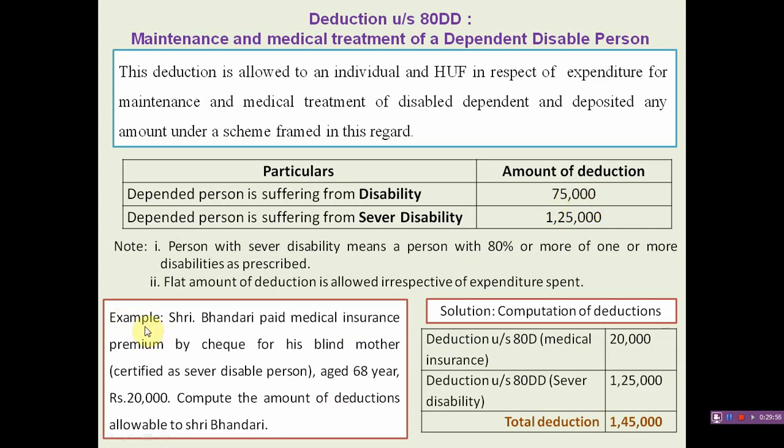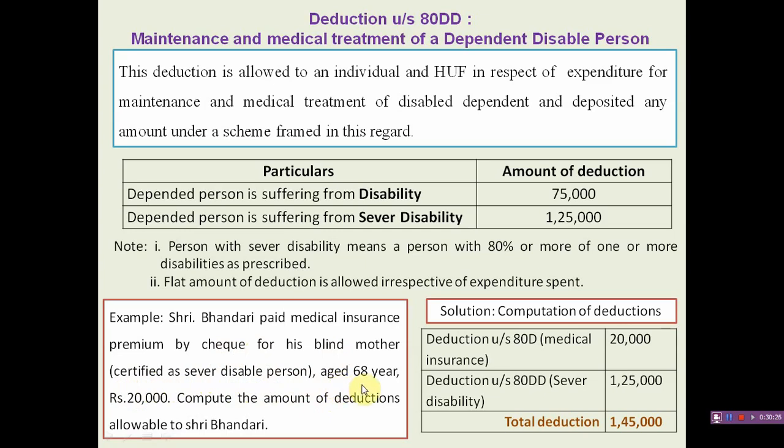I have an example on this deduction. Sri Bhandari paid medical insurance premium by cheque for his blind mother, certified as a severely disabled person. So here they have clearly mentioned that there is a certificate of severe disability of the mother of Sri Bhandari.